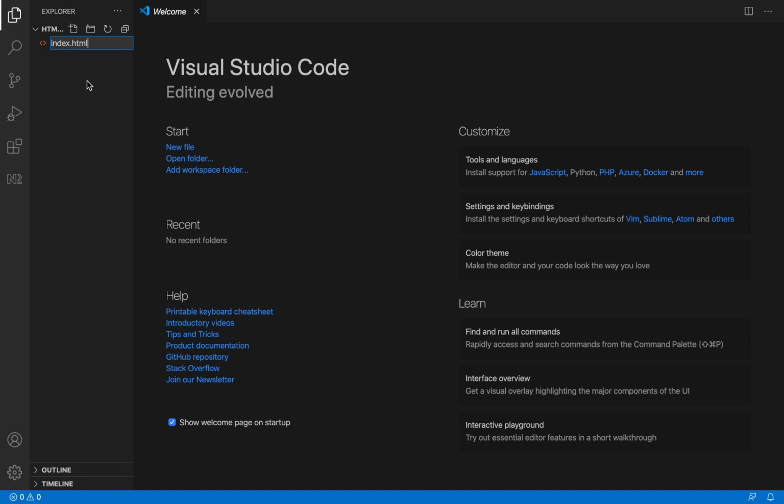If it was a docs file, use .docx. But here I'm using .html because HTML is the file extension for every HTML page. HTML or HTM, either of those two will work. So let's save it as .html.